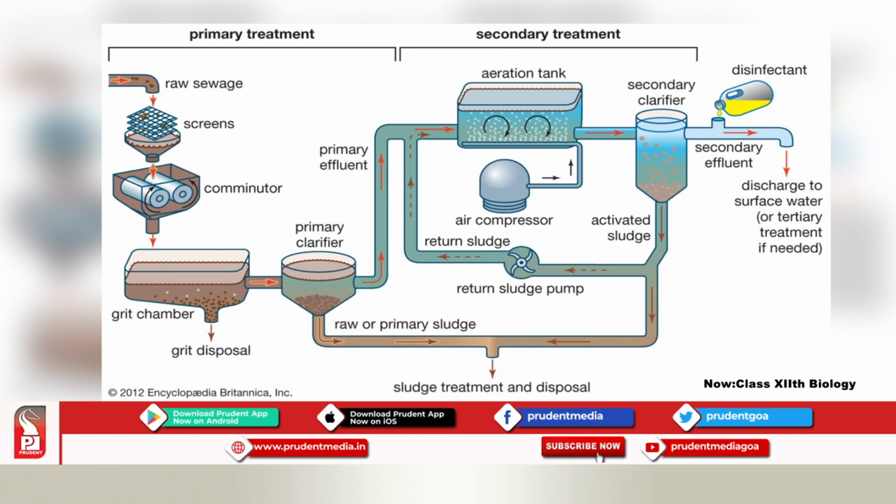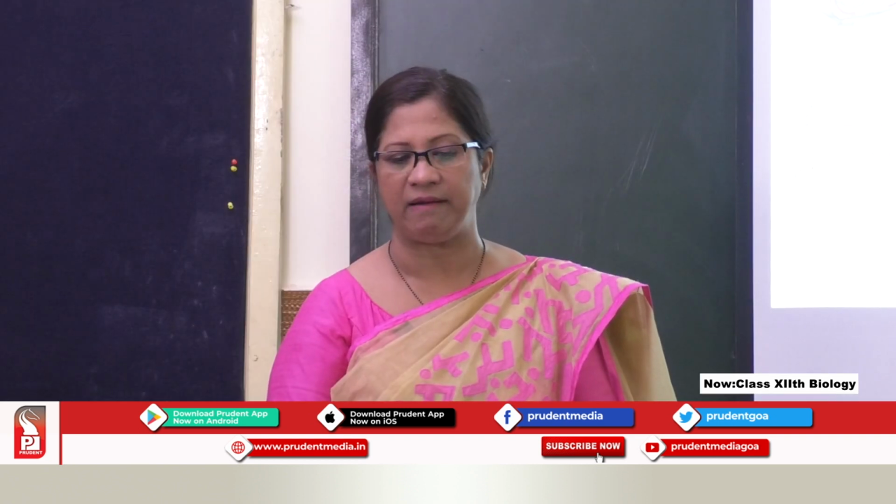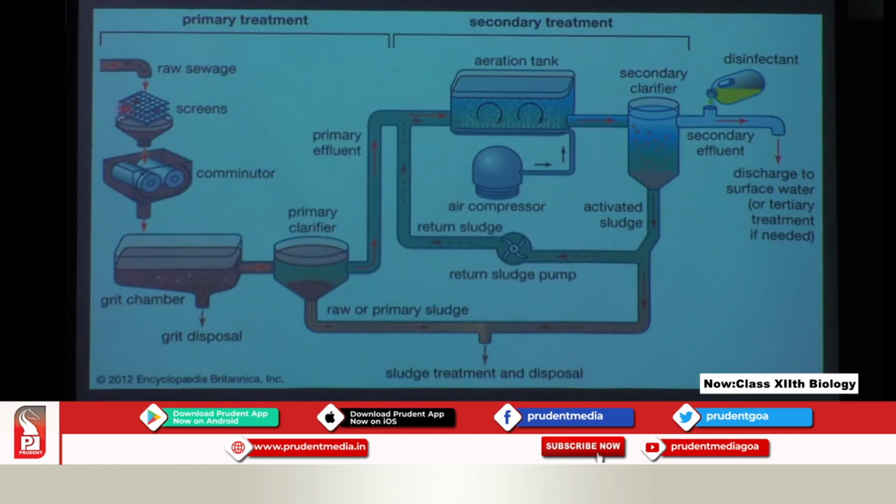In your textbook it is there, floating debris, that we shall go into later. First we will go through this. The floating debris is removed from the screens or filtered. Then from the comminutor, the raw sewage comes here into these tanks.